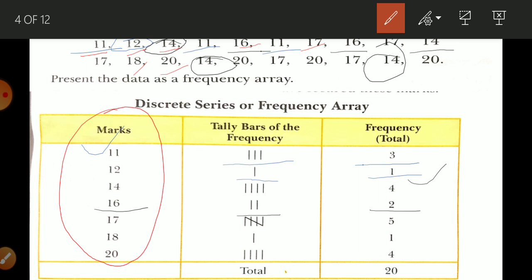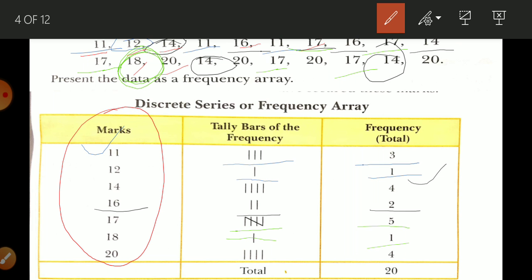After that 17. How many times is 17 repeated? First 1, then 2, then 3, then 4, and then 5. So how do we write 5? We draw 4 straight lines and then cut across them. It represents 5, and in front of that in the frequency column we write 5. After that the number that appears in the data is 18. How many times does 18 appear? Only one time. So we draw 1 line and write 1.